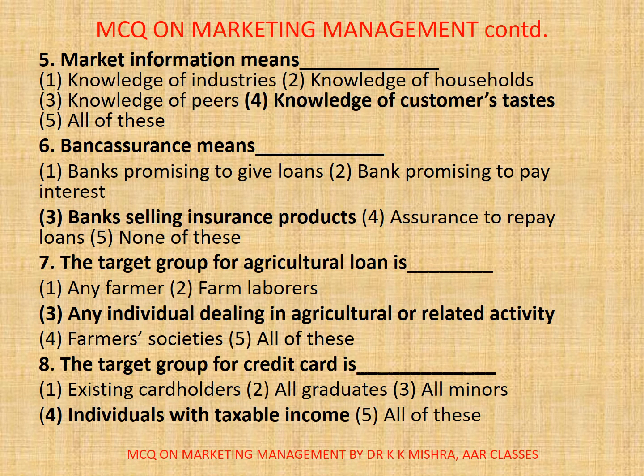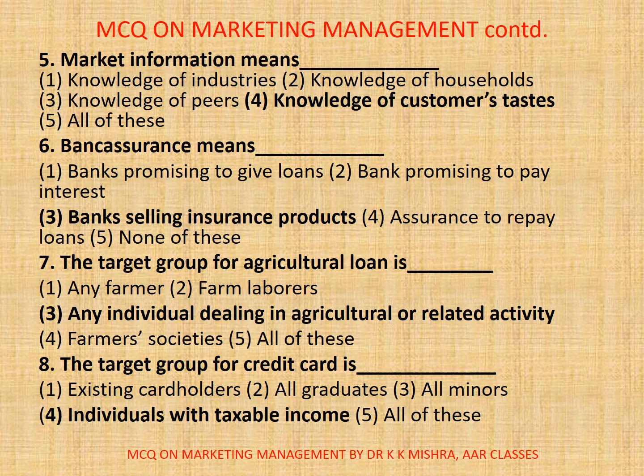5. Market information means dash. 1. Knowledge of industries, 2. Knowledge of households, 3. Knowledge of peers, 4. Knowledge of customers' tastes, 5. All of these. Correct option is 4. Knowledge of customers' tastes.